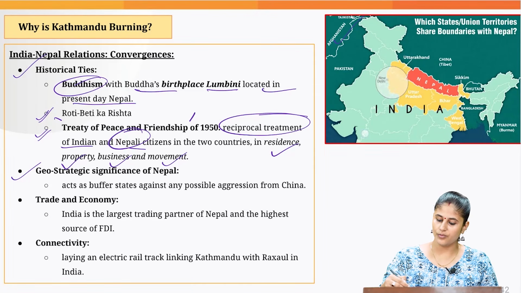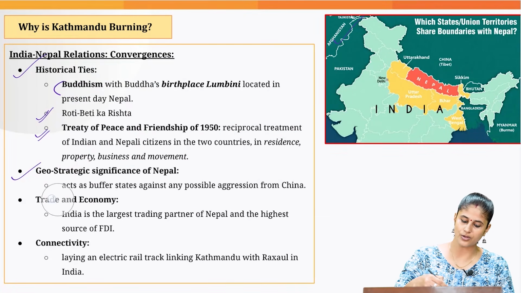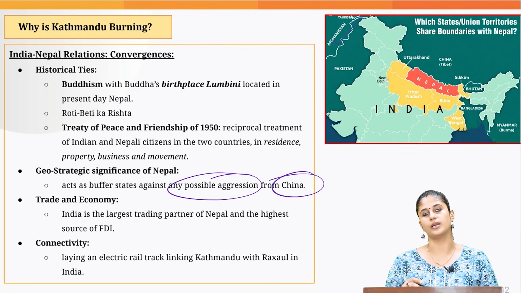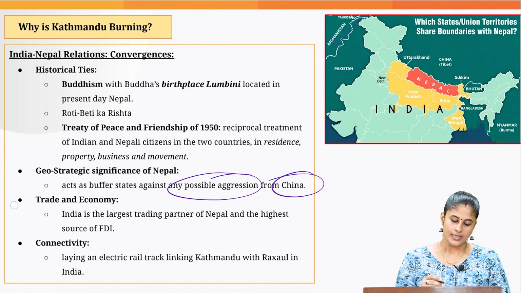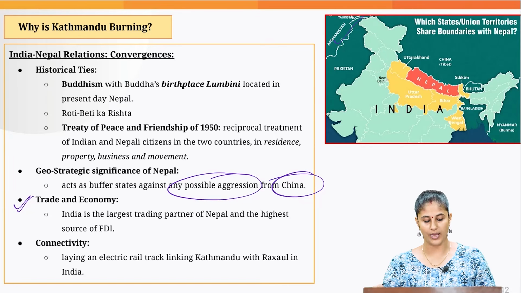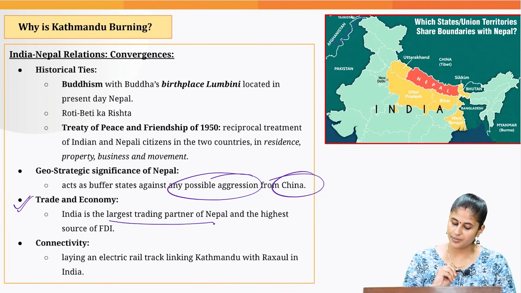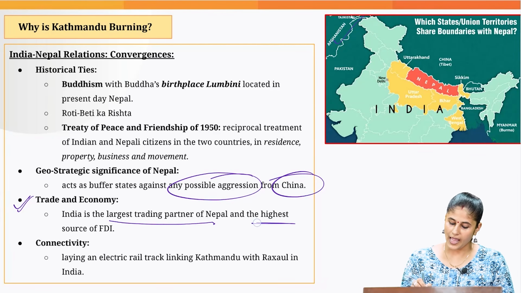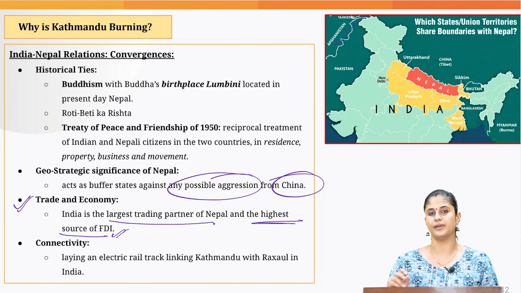And this instability would also reduce the relevance of Nepal acting as a buffer state against any possible aggression when it comes to China. Then from trade and economy perspective also, Nepal is very crucial to India. Why? Because India is the largest trading partner when it comes to Nepal. So we have good bilateral trade relation, and India is the highest source of FDI when it comes to Nepal.